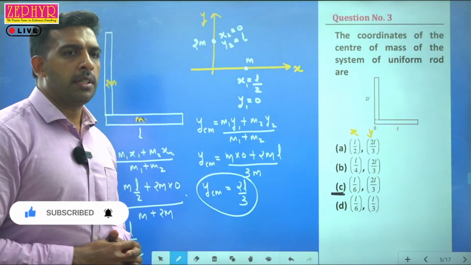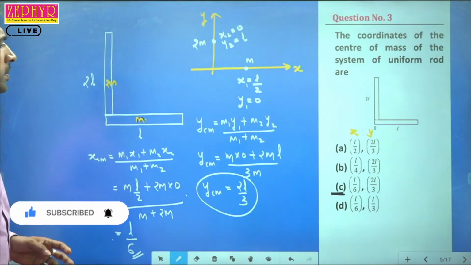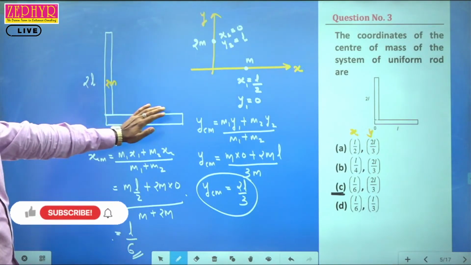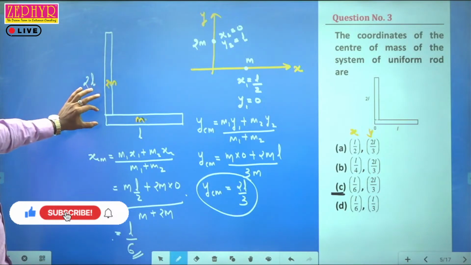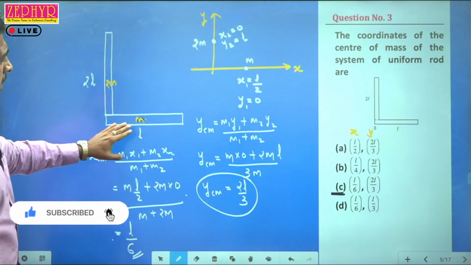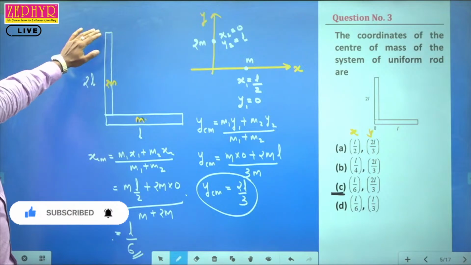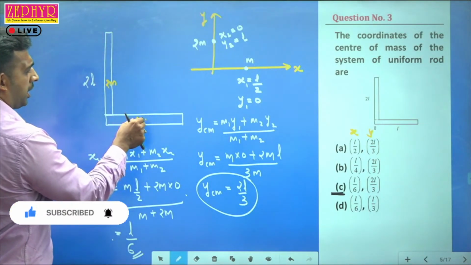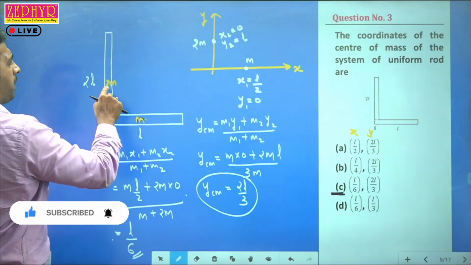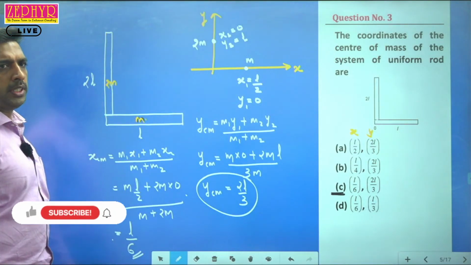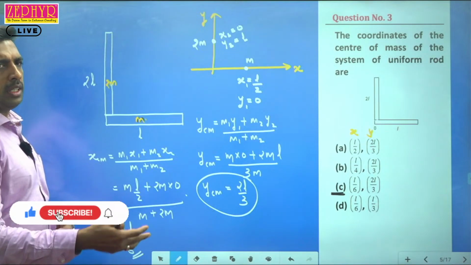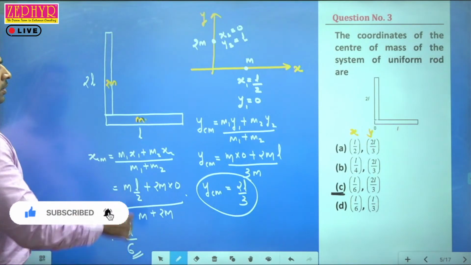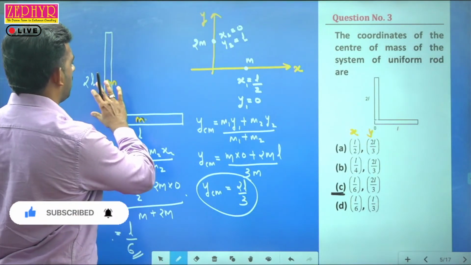Yes, Abhinav will repeat it once again. See that. We have two uniform roads like this. In the first road, we have a length L and the mass is m. The second road has a length of 2L and mass 2m. Uniform road means when the length is doubled, the mass will be doubled. That is how we have constructed these uniform roads.